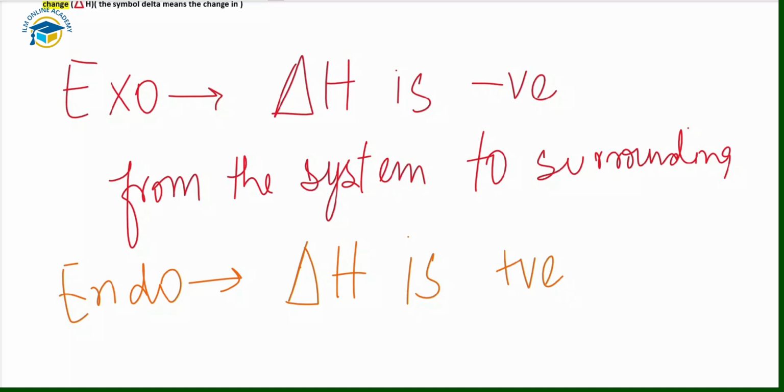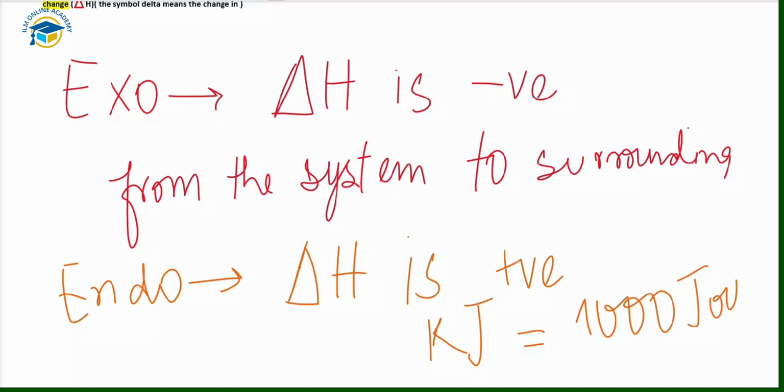The energy given out or taken in is usually measured in kilojoules. Kilojoule is the unit that is used for the measurement of the energy of the reactants and the product, and 1 kilojoule is equal to 1000 joules of energy. It is usually calculated per mole for the specific reactant or product. So kilojoule per mole is usually used as the unit for the enthalpy change or the energy of different reactants.